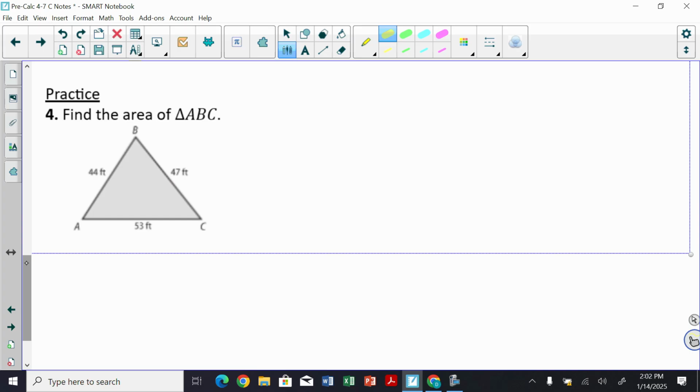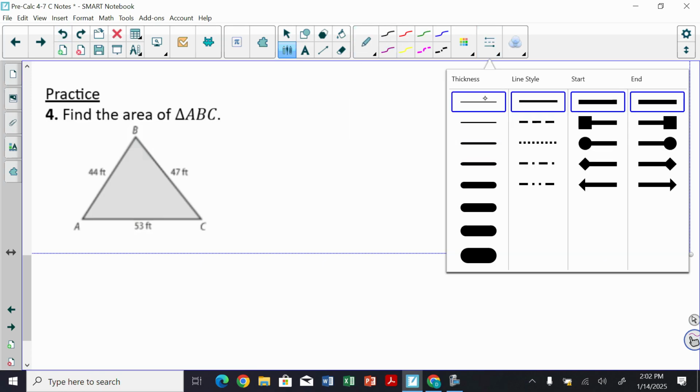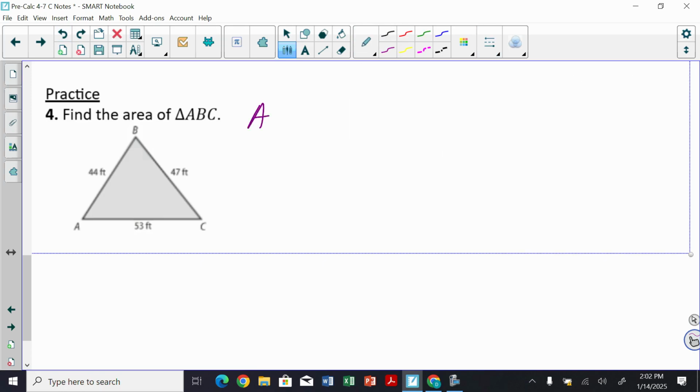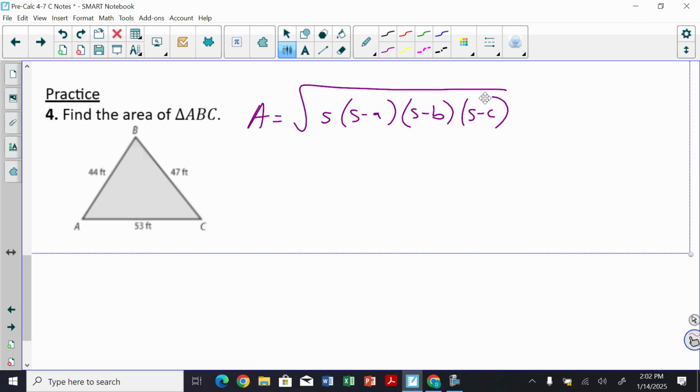All right, well, I know my area formula is big radical and then S times S minus A times S minus B times S minus C. But I need all those values.